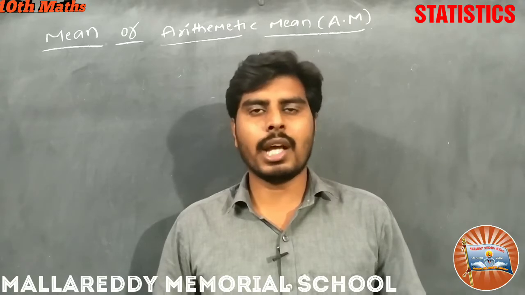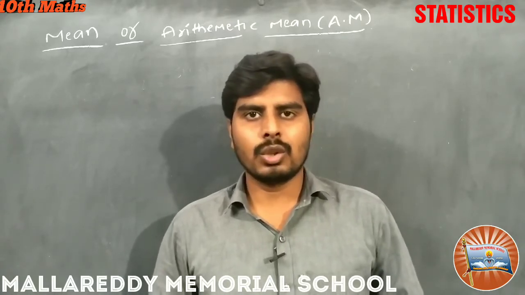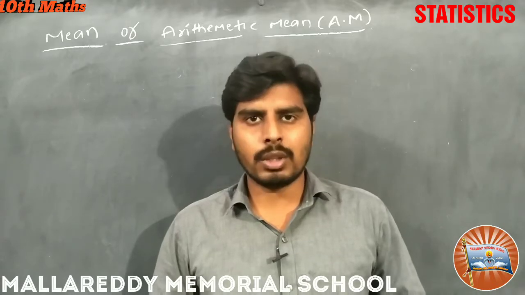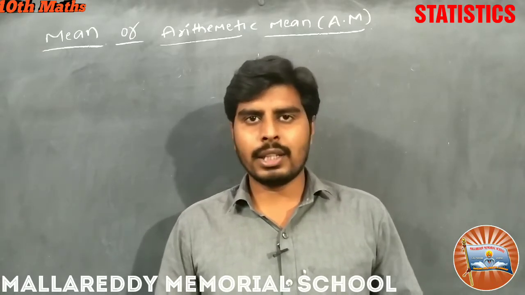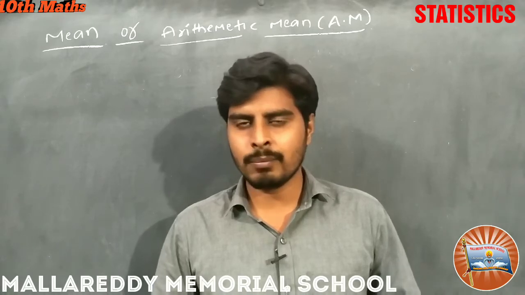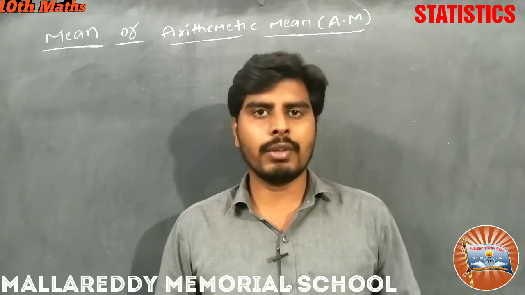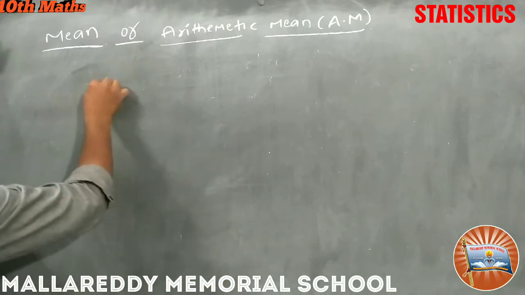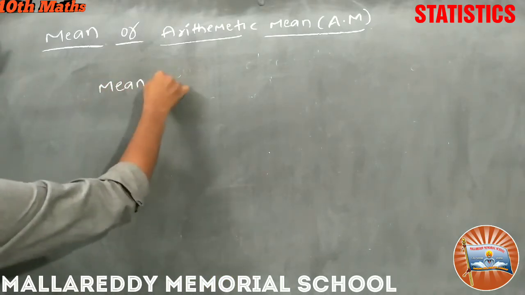So generally, how do we take the average of the given data? Sum of observations by number of observations. We divide the sum of observations by the number of observations, and we get the average of the given data. Similarly, we do that process for mean also. So if I want to find the mean, what do we do?